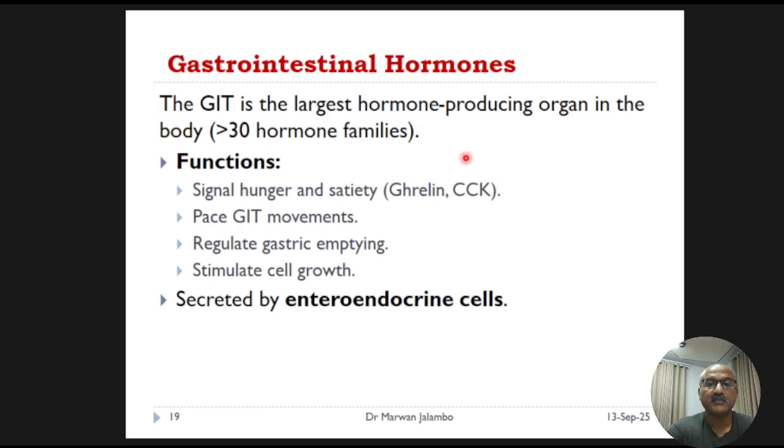Specialized cells called enteroendocrine cells secrete dozens of hormones that act as traffic cops for the digestive process. They signal hunger and fullness to the brain, control the rate at which the stomach empties, and even stimulate the growth and health of the intestinal lining itself. So let's meet a few of the most important of these hormones.